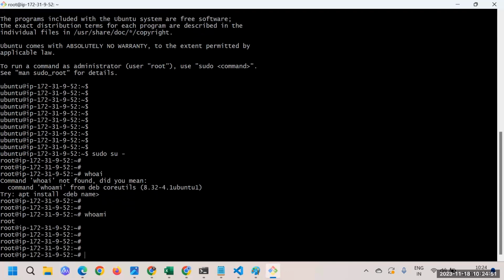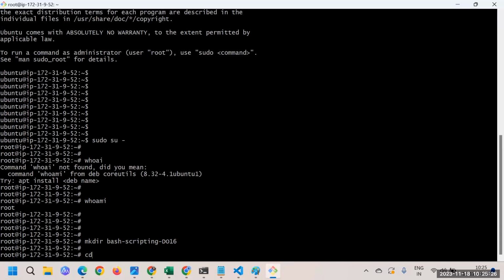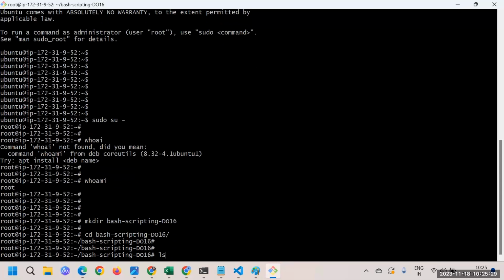Now what I'll do is create one folder, which I can share with you later. When you guys have to practice by yourself, you will get all these scripts. And if by any chance you get stuck at some point, you should be able to refer to those scripts. So for that purpose, I'll create one folder, let's say bash scripting, and your batch name is do16. I'll create the folder with this name, and inside this folder we'll write all the scripts.